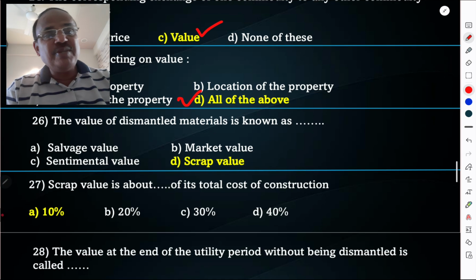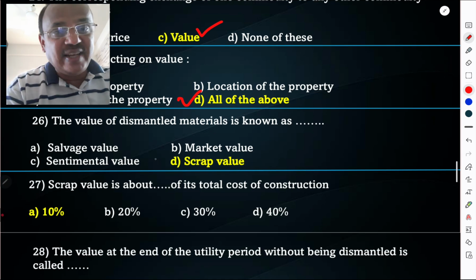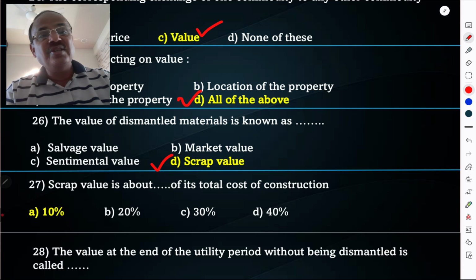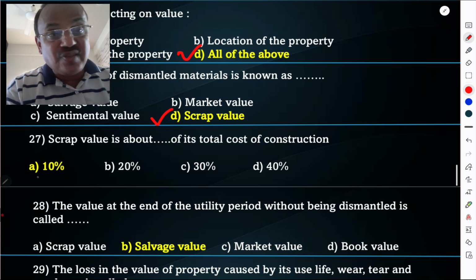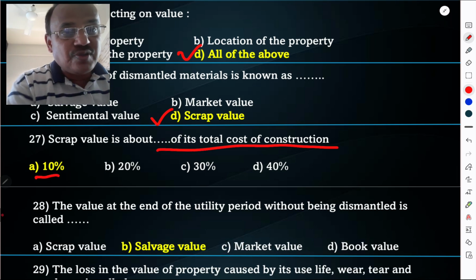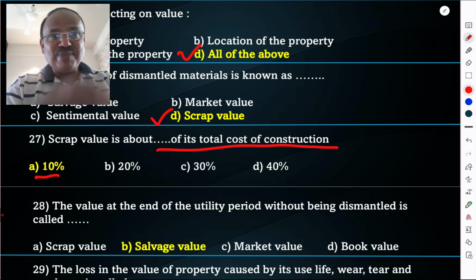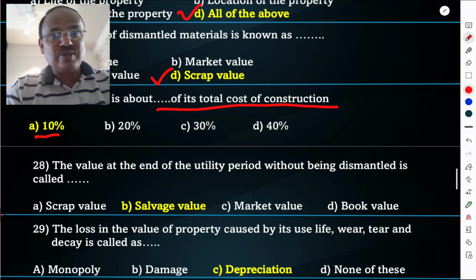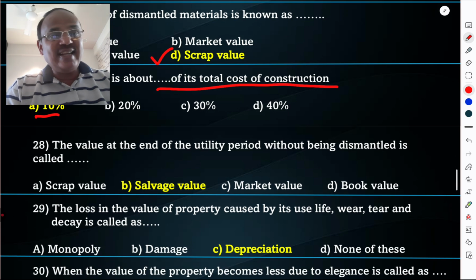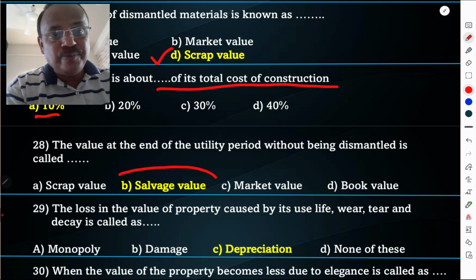The value of dismantled material is known as scrap value. Option D is the correct answer. Scrap value is about 10% of the total cost of construction. Means profit of contractor is 10%. It should not be penalized more than 10%, and the scrap value of material should not be more than or equal to 10% of total cost of construction. The value at the end of the utility period without being dismantled is called as a salvage value.